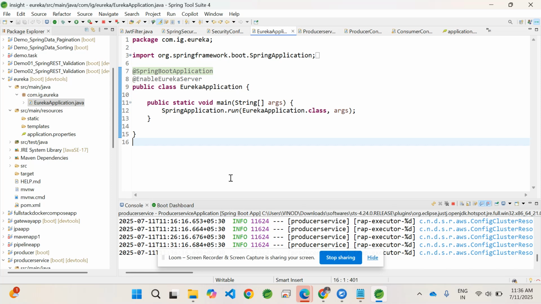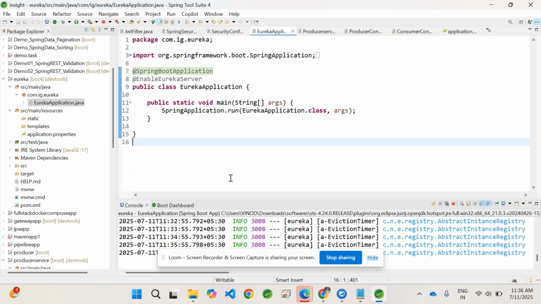If you go for a server side implementation, like let's say Kubernetes service as well as in AWS the Elastic Load Balancer, first the client will make a request to the load balancer, then the load balancer will fire a query to the service registry, and then finally it will find the target application.